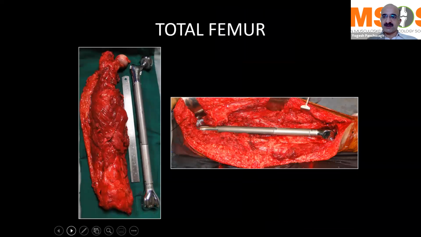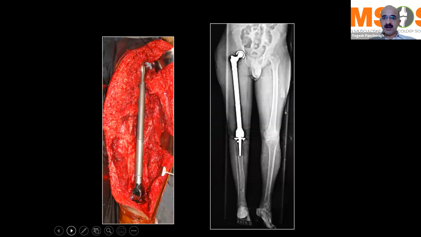We do get sometimes certain cases where a pathological fracture is inadvertently nailed, as was in this case of an osteosarcoma. And typically in these cases, we sometimes have to take out the entire femur, and the modular prosthesis allows us to do a total femur kind of reconstruction where the entire bone and the hip joint and the knee joint are completely replaced. So they don't have as good a function as the prosthesis around the knee, but it is much better as compared to a patient of a hip disarticulation or an external hemipelvectomy or a hindquarter amputation. And this is how it will look on the scanogram X-ray.